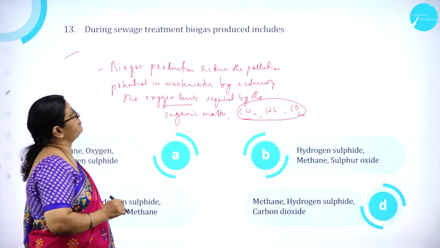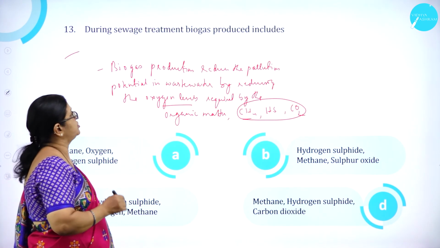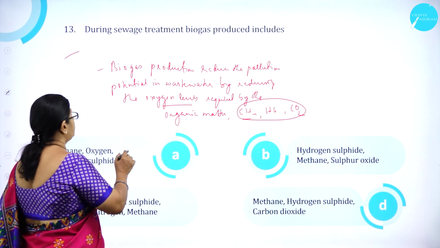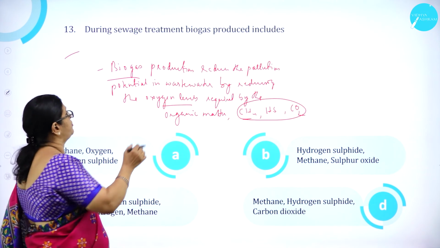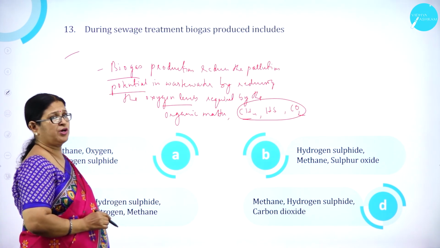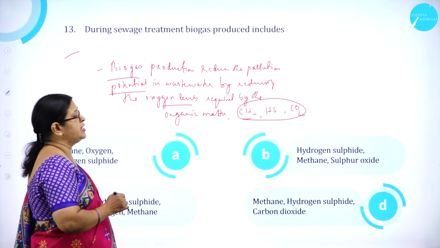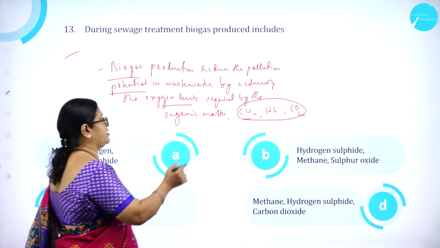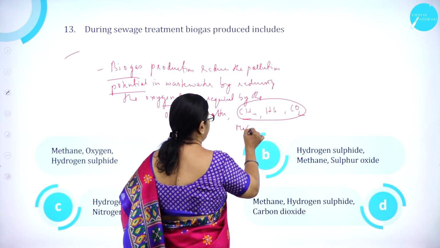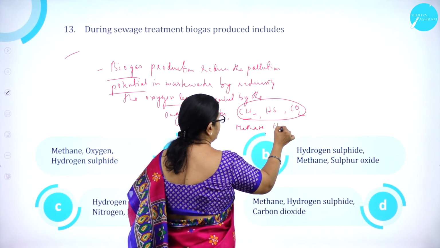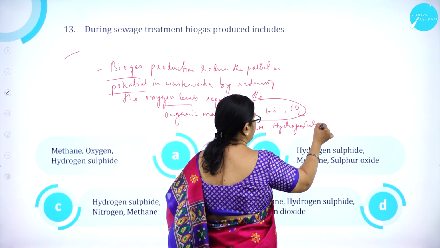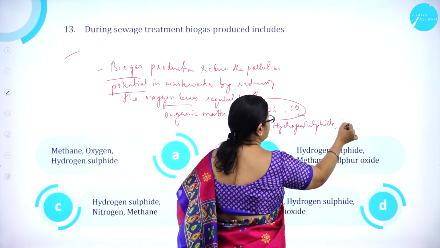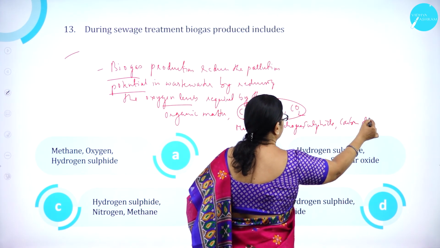Moving on to question number 13. During sewage treatment, biogas produced includes. What is biogas? Biogas production reduces the pollution potential in the wastewater by reducing the oxygen levels required by the organic matter. It will be like CH4, that is methane, H2S, hydrogen sulfide, and CO2, carbon dioxide.